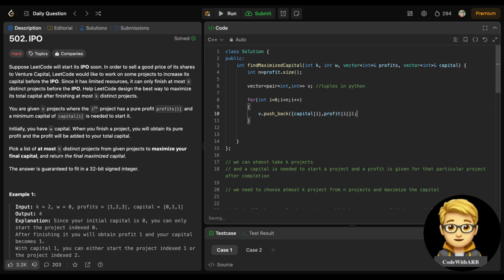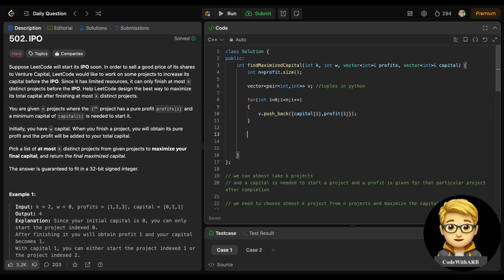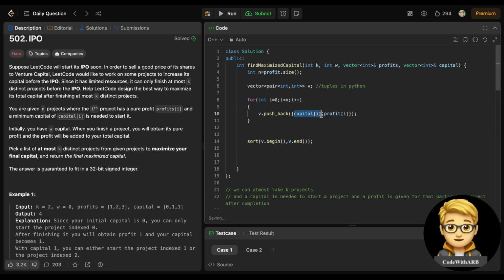Simple, right? Now I will sort it according to the capital. The reason I have taken the capital at the first position is that when I do v.begin to v.end, this will automatically sort according to the first value. But when we need to sort according to the second value, I need to make a comparator function, right? So here I have inserted the capital at the first position, so this will be automatically sorted according to the capital, and I don't need a comparator function here, right? Now this is sorted in increasing order.